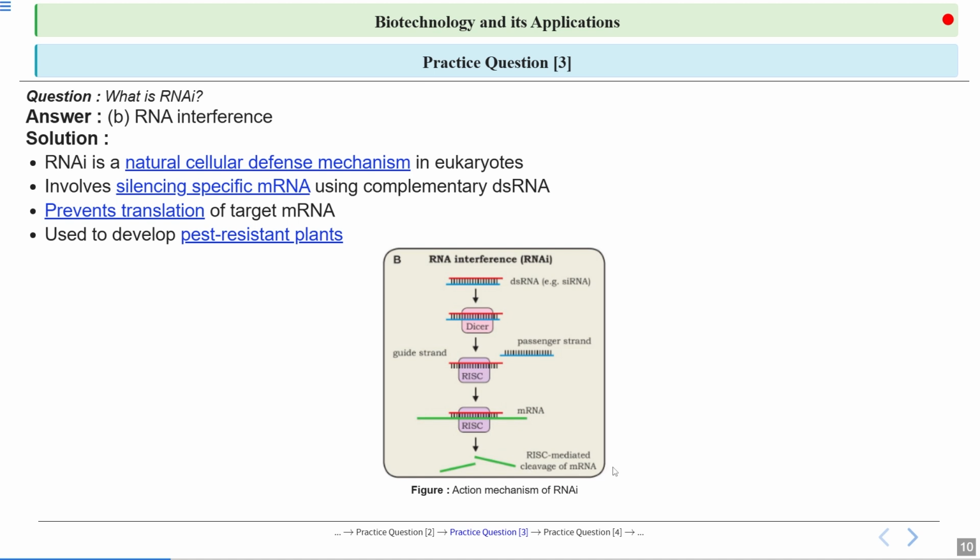I don't think it is in this much detail in NCERT, but you can still understand that with the action of the enzyme Dicer, we derive siRNA and microRNA, which along with the Argonaute protein form the RISC complex. This RISC complex has the guide RNA, which binds to the mRNA and stops the translation.